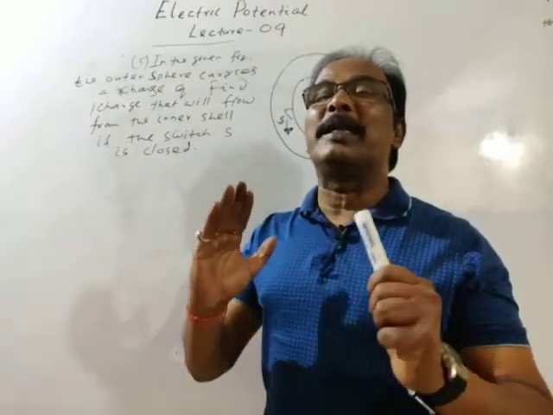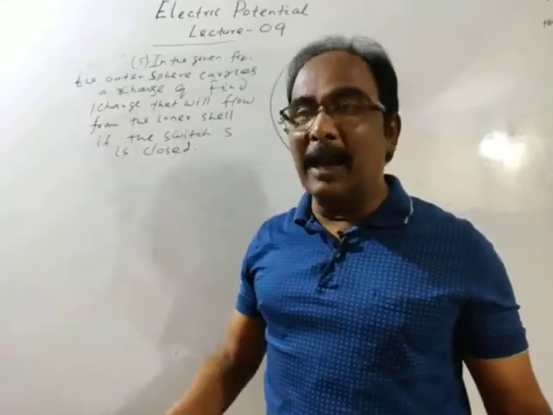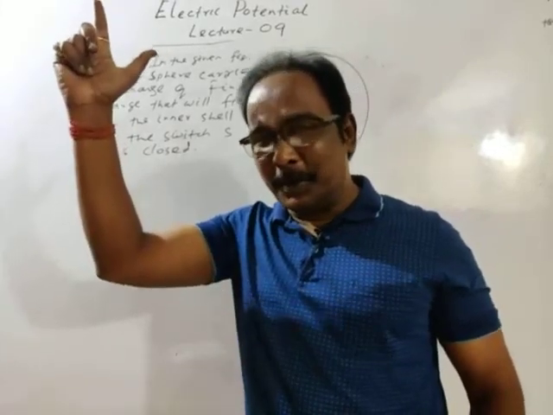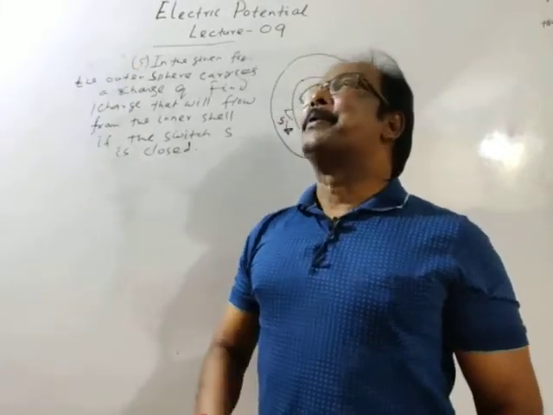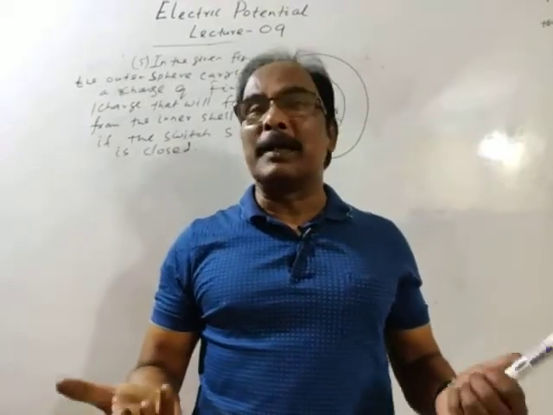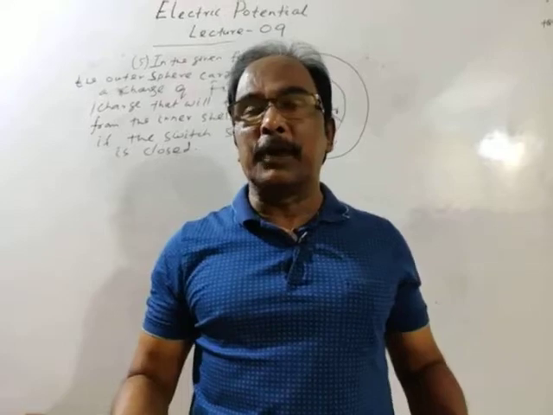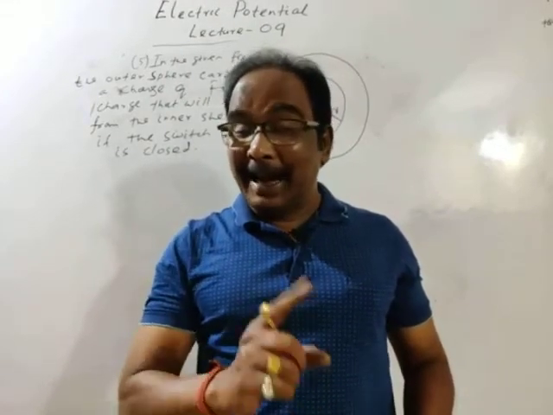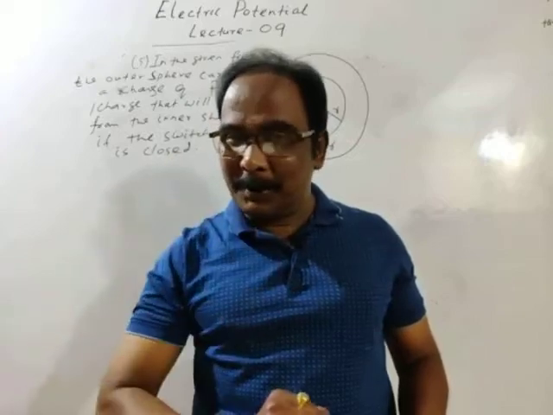If a body is positively charged or has positive potential and is connected to earth, then electrons will flow from earth to the body.